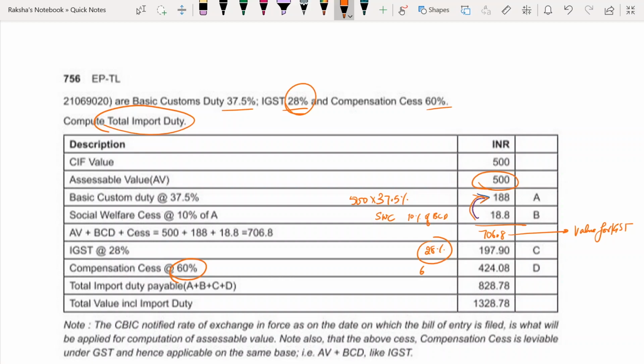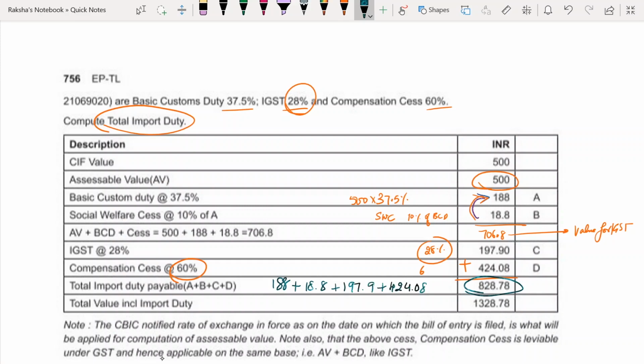So here, total import duty. What is the total import duty that you are paying? 828.28. What all does it include? 188 plus 18.8 plus 197.9 plus 424.08.